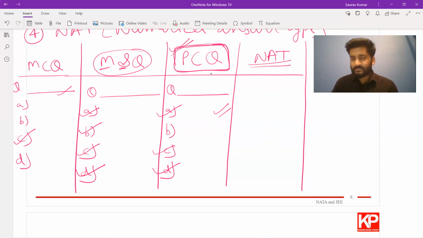The last part is the NAT, that is numerical answer type. What happens in your NAT is that you have a certain question. Normally, these are numericals that you need to solve. The question could be a longer one, two or three lines, and then you have a fill in the blank kind of thing.